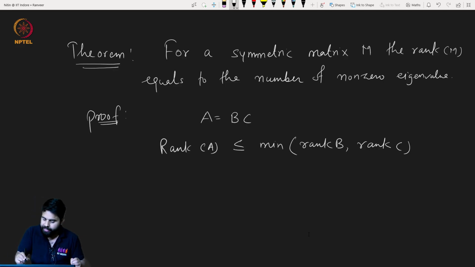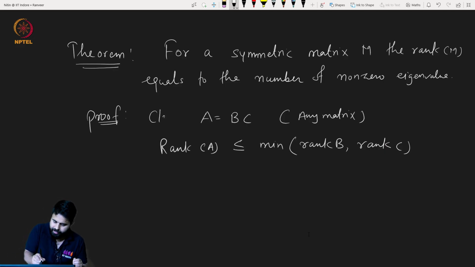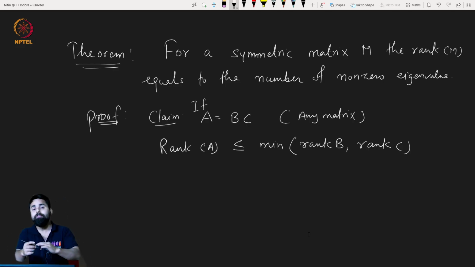And by the way, this is for any matrix, it need not be a symmetric matrix. Let me write it as a claim, and we will make use of this claim.